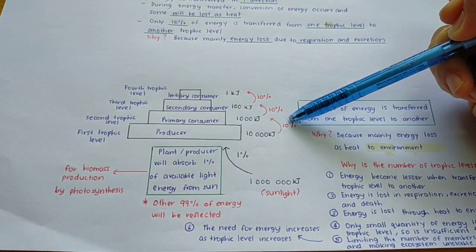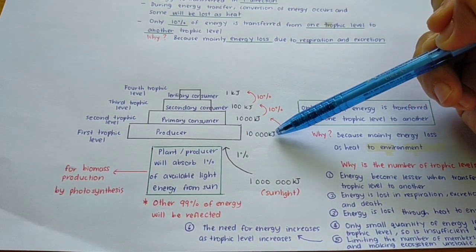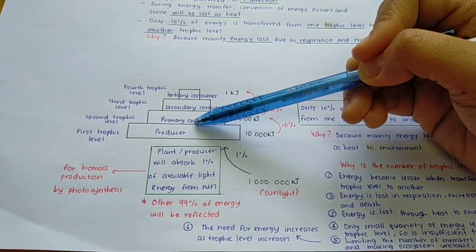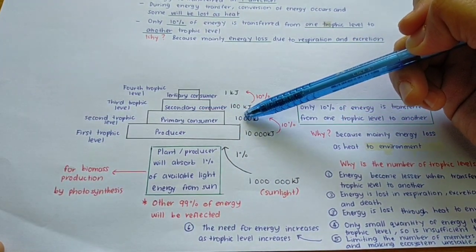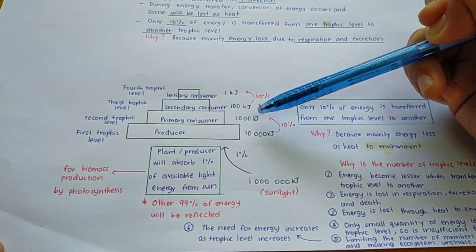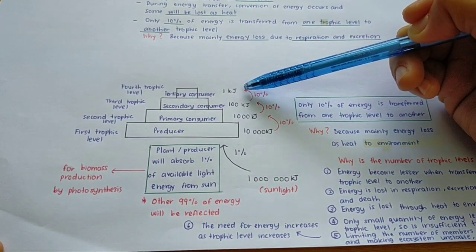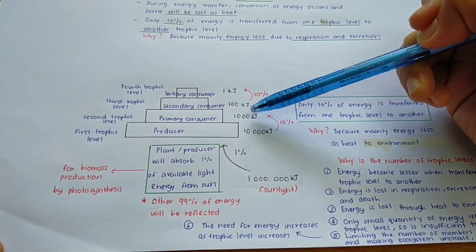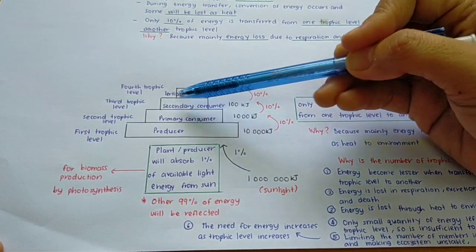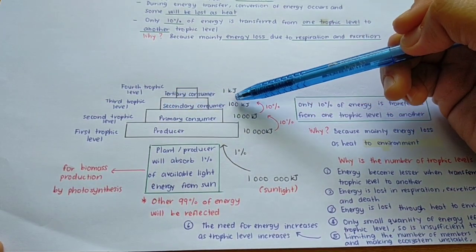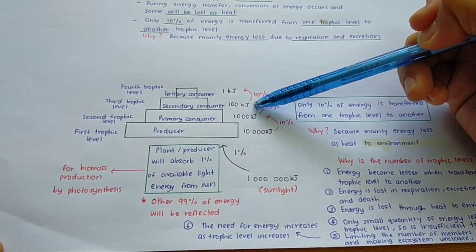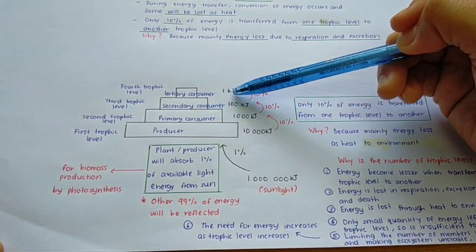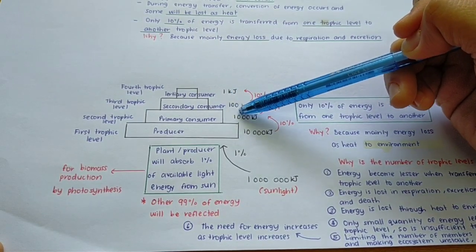So 10% of 10,000 kilojoule means that the primary consumer at the second trophic level only receives 1,000 kilojoule of energy, and then the process will be the same for the next trophic level. The secondary consumer at the third trophic level will also get only 10% of 1,000 kilojoule, so it receives 100 kilojoule of energy.